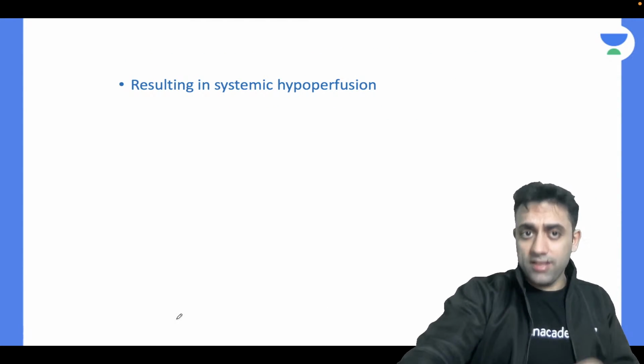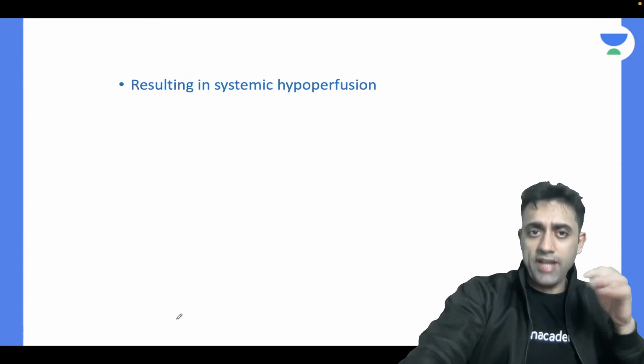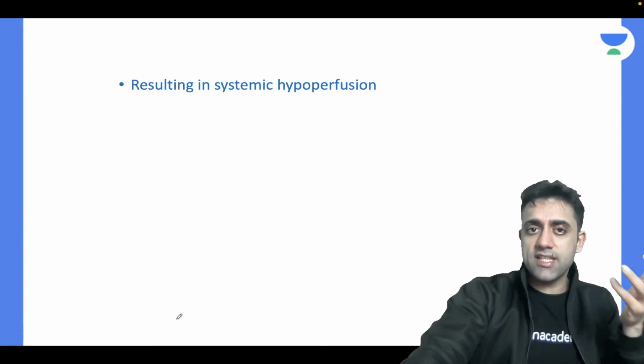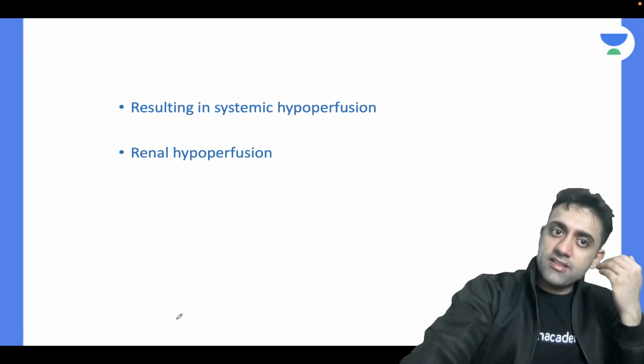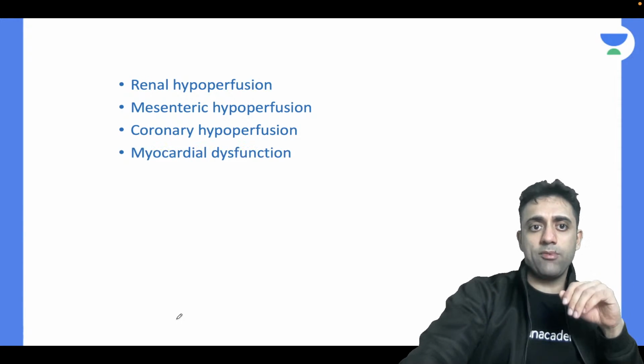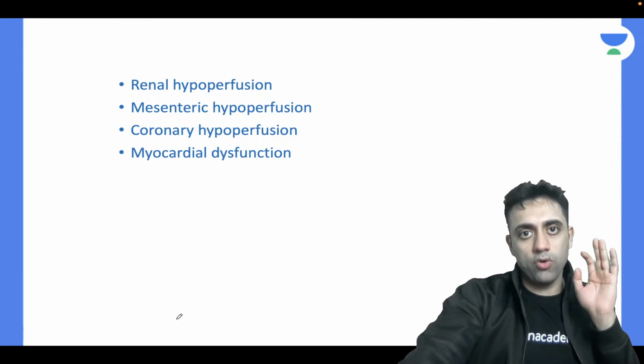Next important, this ductal steal phenomenon leads to systemic hypoperfusion. Yes or no? Can we agree with this line? Ductal steal phenomenon will cause systemic hypoperfusion, meaning renal hypoperfusion, mesenteric hypoperfusion, coronary hypoperfusion, myocardial hypoperfusion, and all the hypoperfusion.